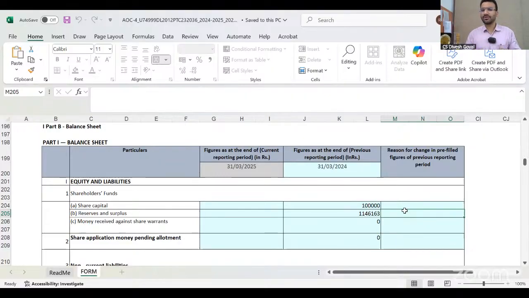Now, a legal thing I want to tell all of you. As per section 131, no company is allowed to make changes in any financial statement or director report without approval of NCLT. If you make a change like 3 into 2, you will say what is the major difference? It's just a matter of 1 rupee, but that one takes you against the law, because the law says even for a change of any dot in the financial statement or director report, you require approval from the NCLT. So this is your AOC-4.